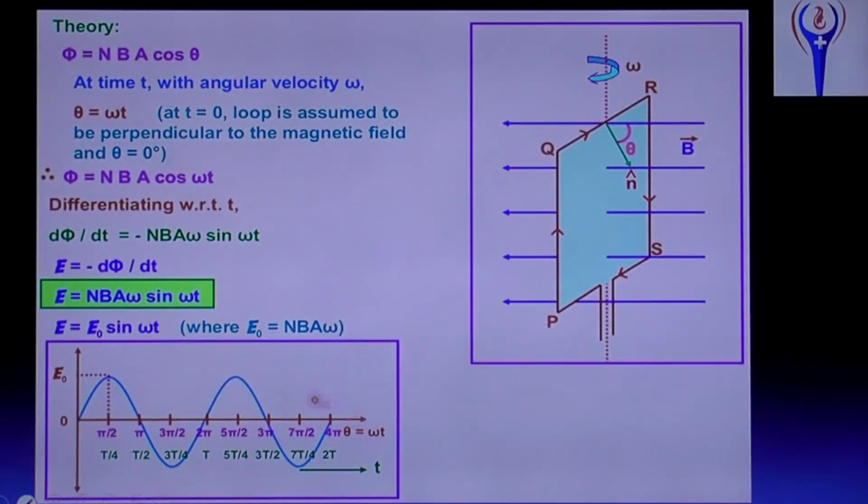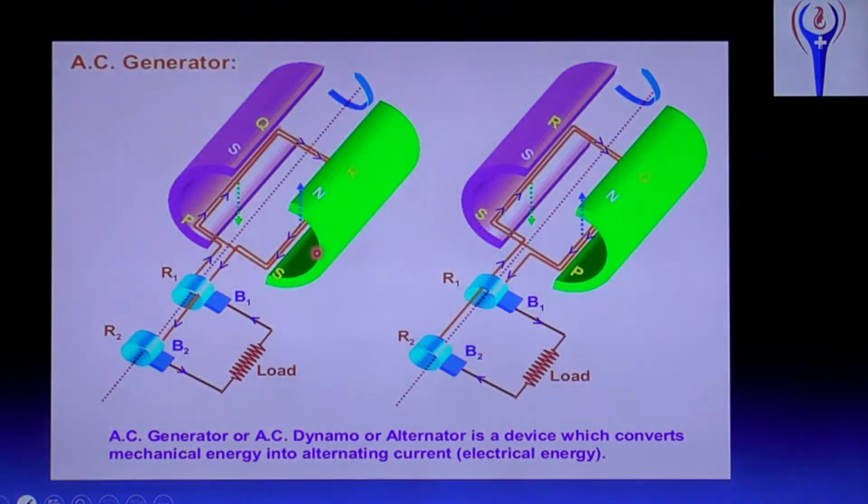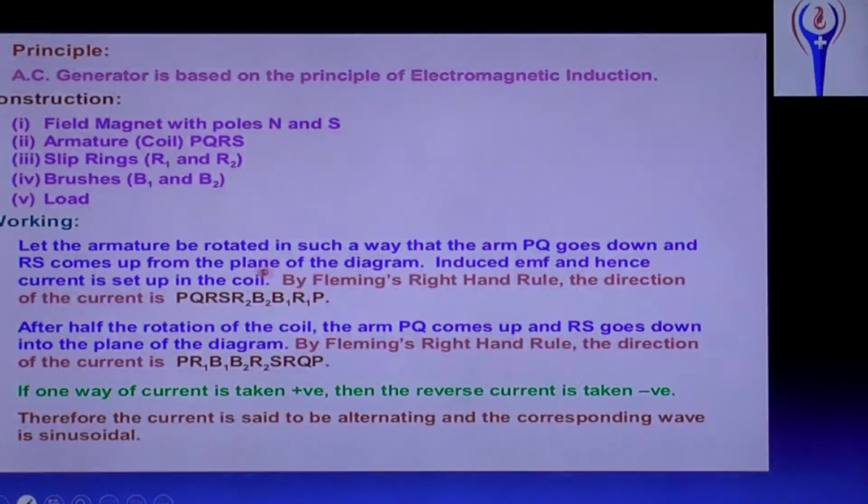That will be explained. And the theory is phi equal to N B A cos theta, and theta equal to omega t. Therefore, phi equal to N B A cos omega t. Then d phi by dt. What is phi? Phi is the magnetic flux. This we studied in the previous chapter. Here the orientation of the coil changes, so the current will flow in one direction and in another direction, like that.